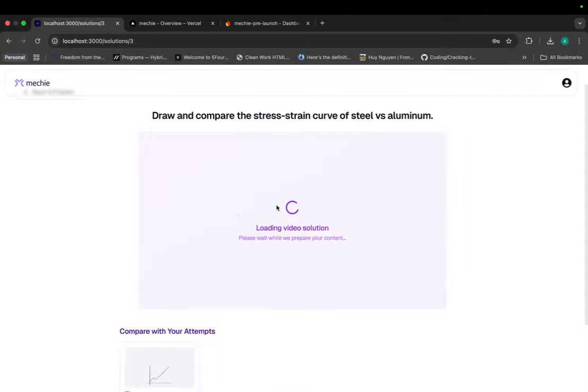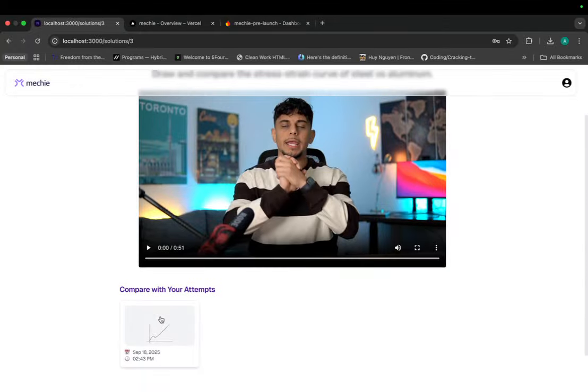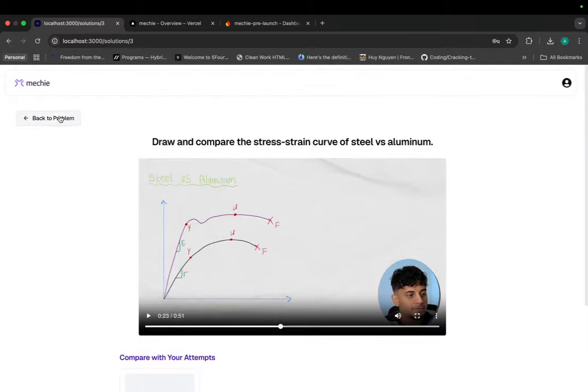We have stored this solution in Firebase, and it is protected. It is very secure. If anybody hasn't paid for the premium, they cannot see the questions. They cannot find the questions because it is done by signed URLs in Firebase. And you can also compare your attempts with the solution. It gives the complete solution.